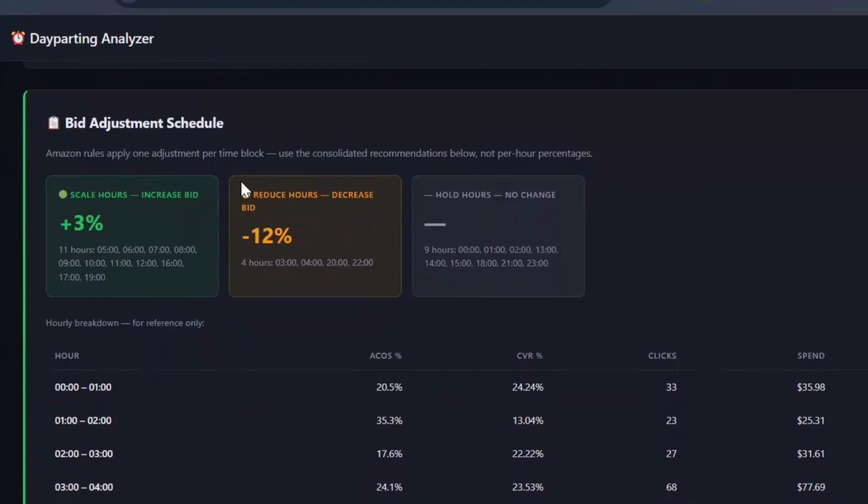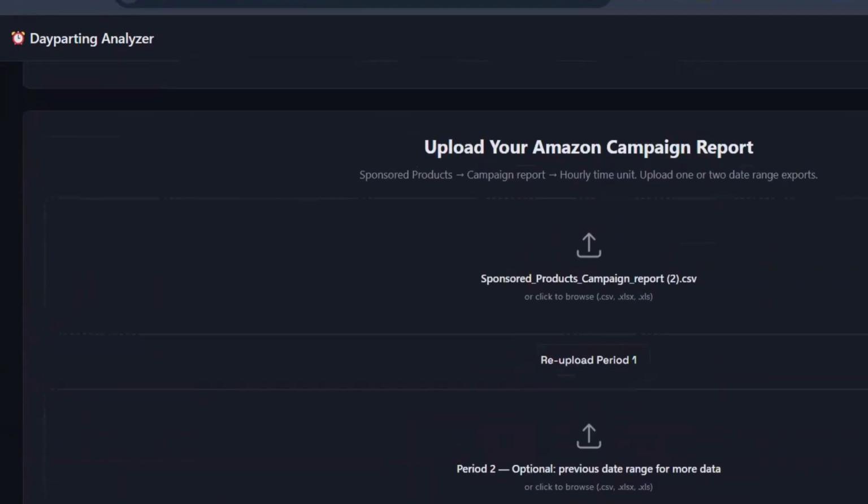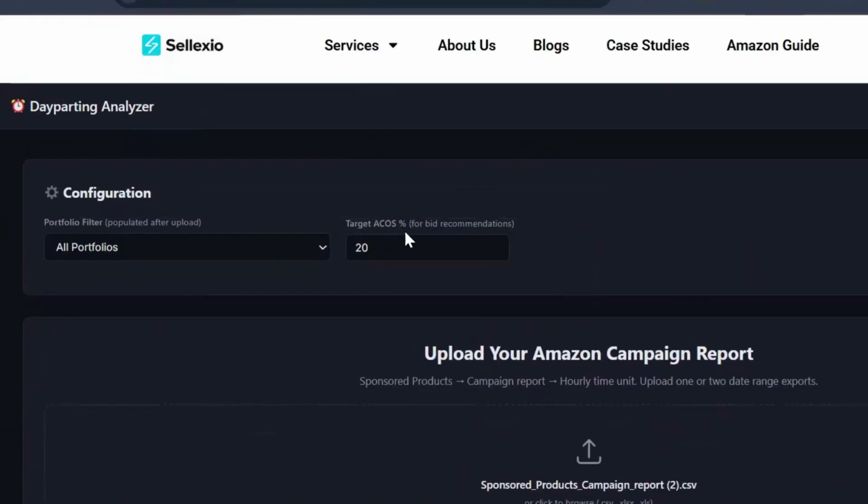Now it's also telling you the bid adjustment schedule. For example, for all the performing hours, maybe from 5 to 6 a.m. and onwards to maybe like your 19th and 20th hour, you can increase your bid by 3%. And remember that the increasing bid suggestion is coming from the target ACOS that you placed here.